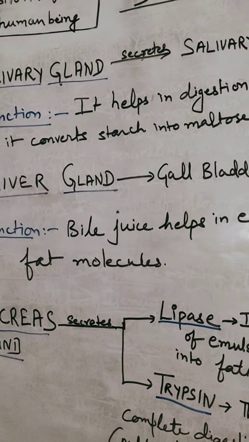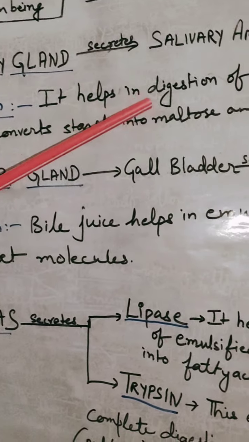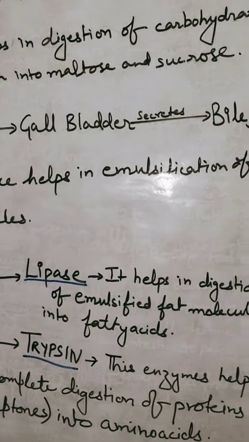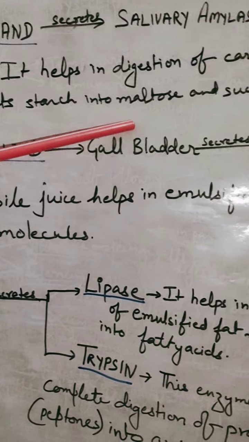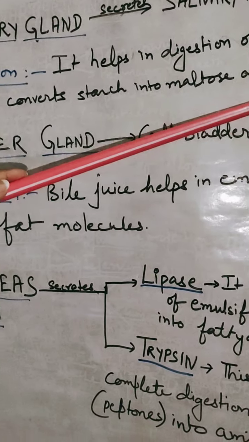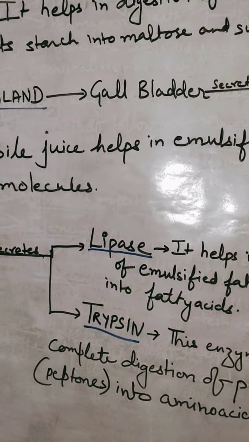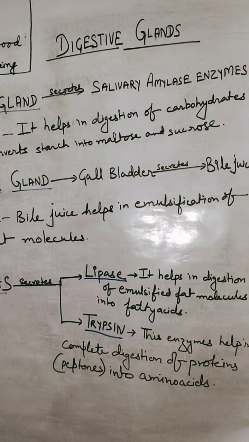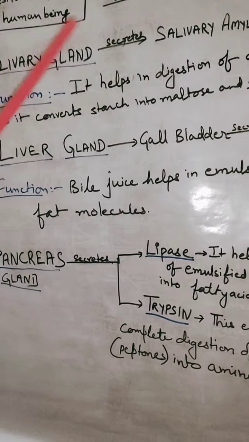It is a duct gland connected to the buccal cavity, which helps in digestion of carbohydrates, as it converts the starch present in carbohydrate into maltose and sucrose, which is further digested into the simpler unit glucose. So the partial digestion of carbohydrate occurs by the help of salivary gland in our mouth.